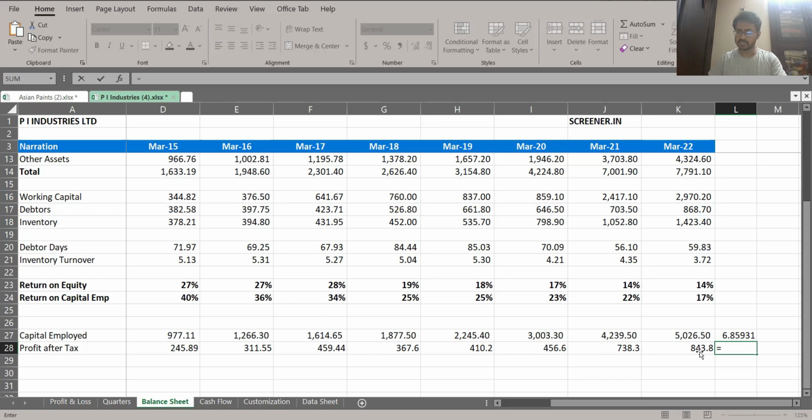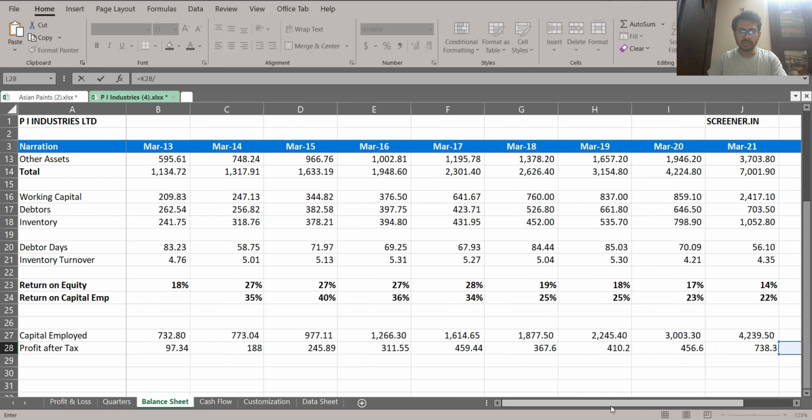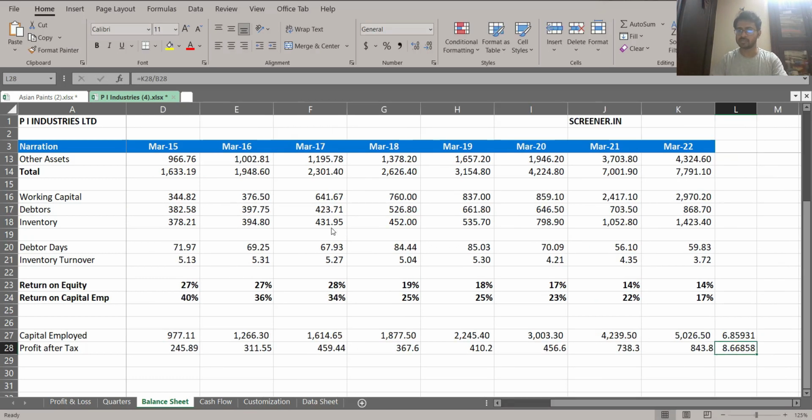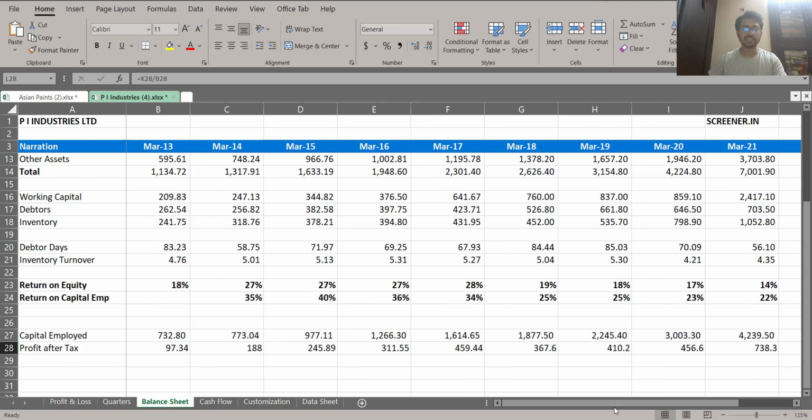Now let's do the same exercise for profit. This year, the profit has been 843 crores, and back in 2013 the profit was around 97 crores. So obviously the profit has also increased. Now if we see the calculation, the profit has jumped up by 8.6 times and the capital base has increased by 6.85 times. Right, now let us do the same calculation that we did before, ROIC.